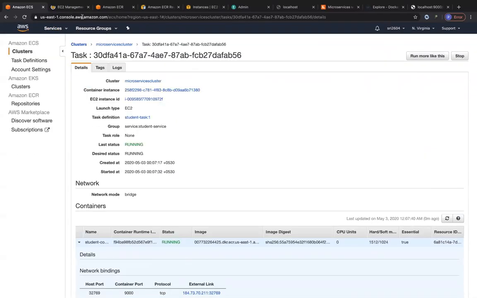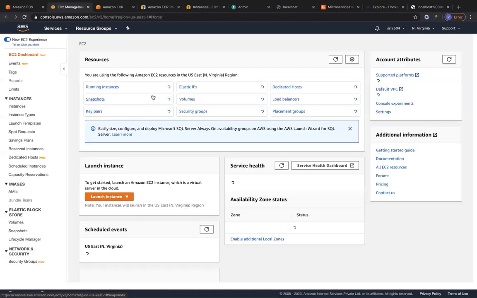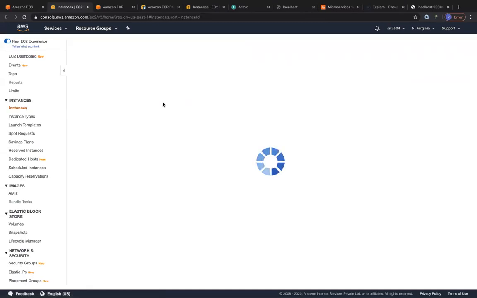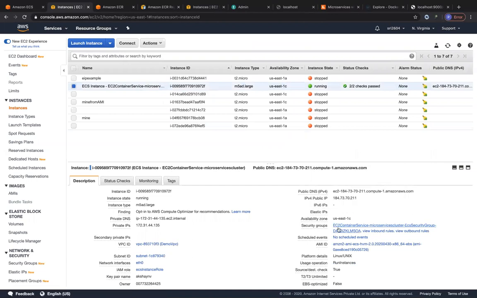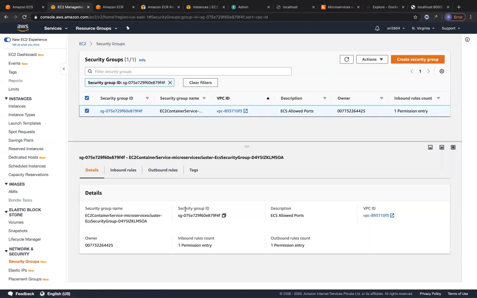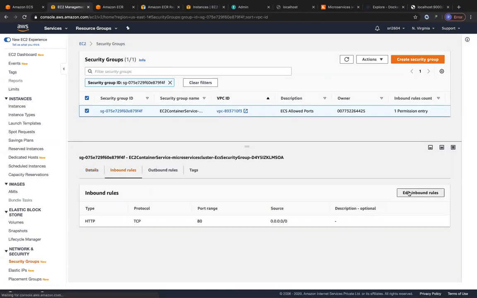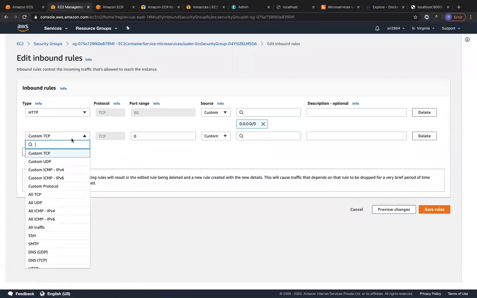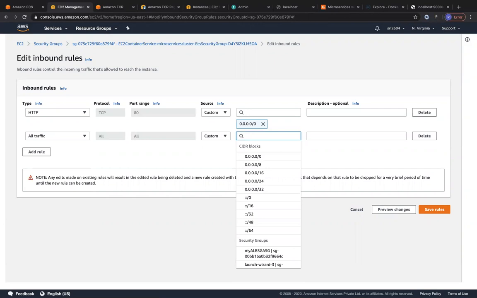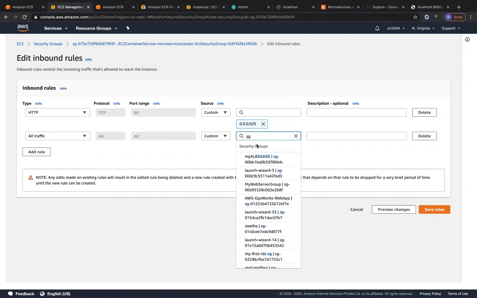There's one small modification that you have to do on the security group of the EC2 instance. So let me just do that right now. So there is the security group of this EC2 instance. I'm going to specify that all the traffic to this EC2 instance can come from the load balancer security group. So I'm going to choose all traffic to come from the load balancer security group. So I'm going to do SG hyphen, and let me just take my security group of the load balancer.